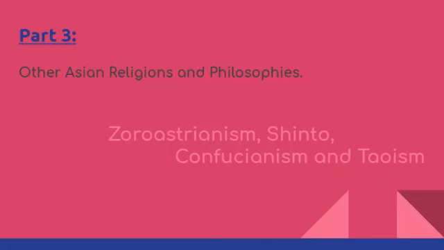Okay, now the final four religions and philosophies came to us from Asia, and these are Zoroastrianism, Shinto, Confucianism, and Taoism. Now the first two are actually religions, because they worship gods, and the second two are philosophies, and these exist without deities.